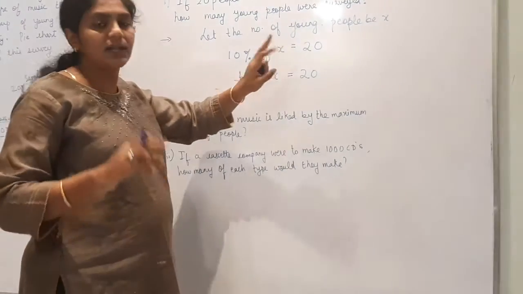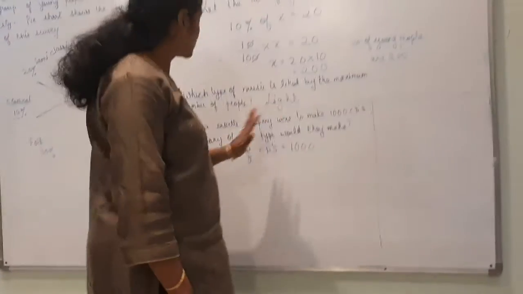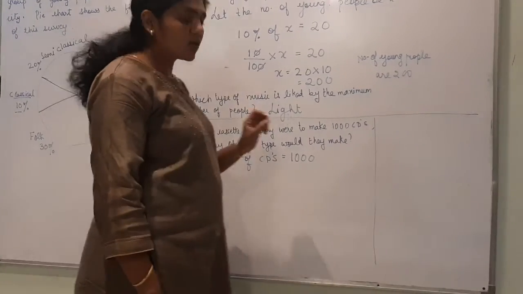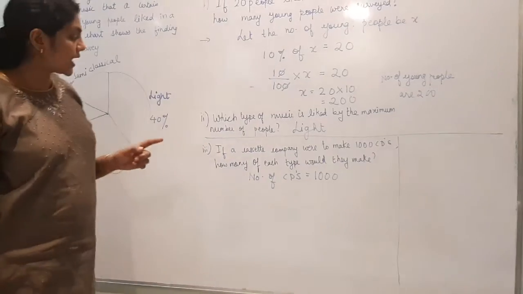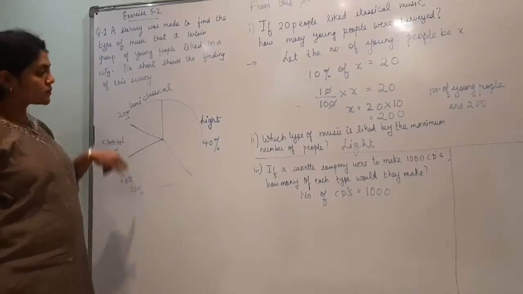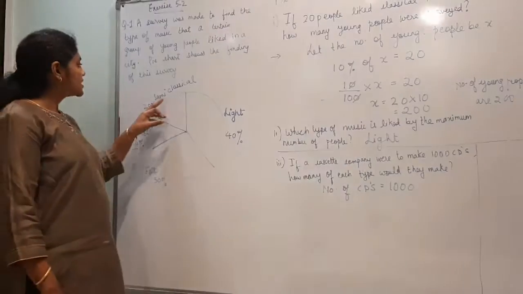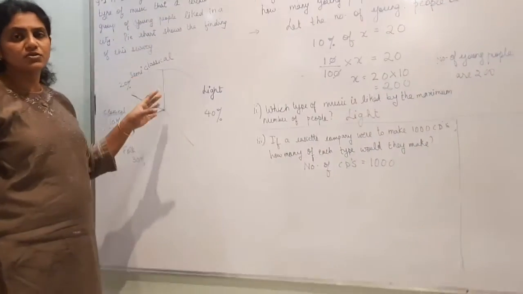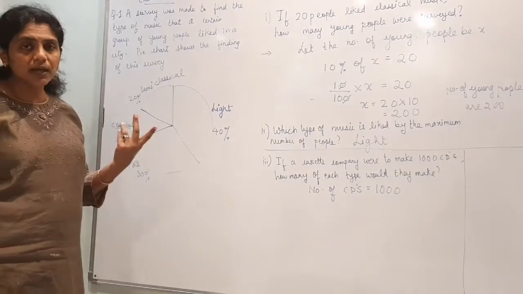Now in question 3, if a cassette company were to make 1000 CDs, how many of each type would they make? So they have this pie chart. So accordingly they will make the CDs. Now suppose semi-classical music, that is liked by only 20%. So how many CDs will it make? How will you calculate?